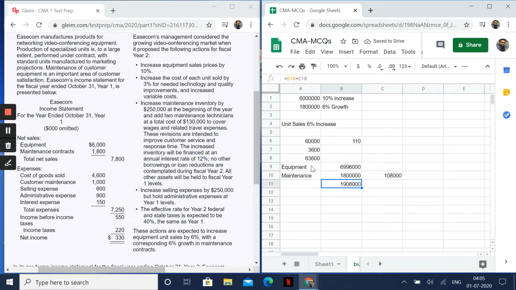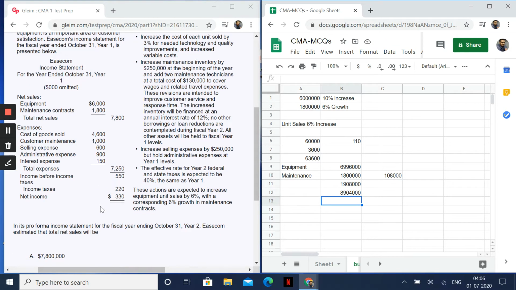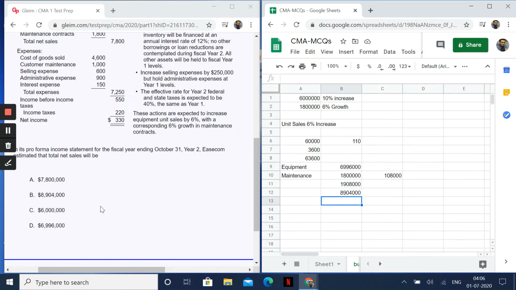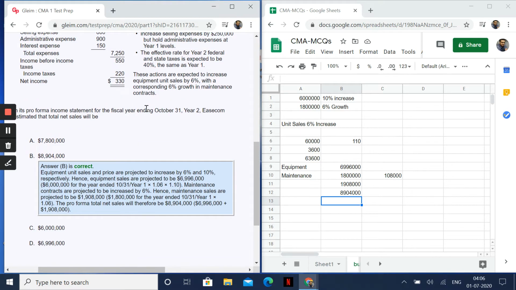Now down I'll just add this value and this value plus 8904000. Now I have tried doing this at a very slow pace so that you guys can understand. But if suppose you've not understood, then it means that you have not understood this chapter properly, and I would recommend you for the classes. So 8904000, is that an option? Yes, it is there as an option. Let me just check. Yes, I'm right there. The same way he has also explained it too.